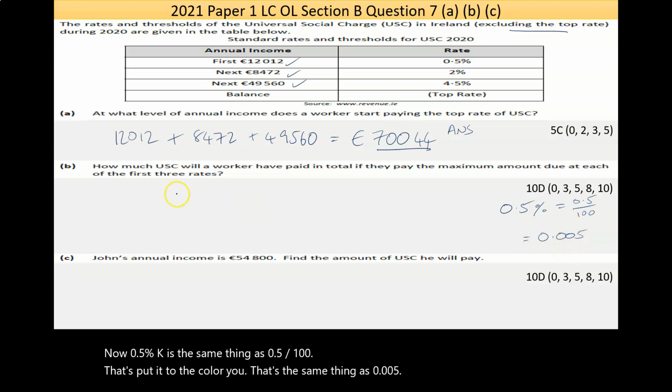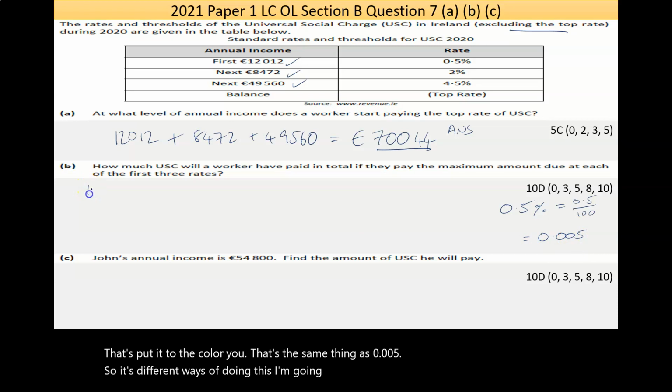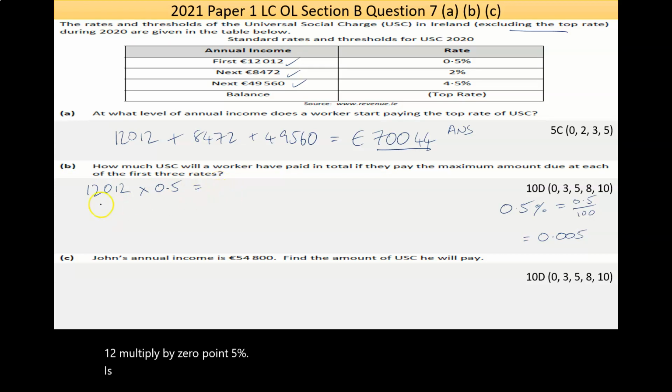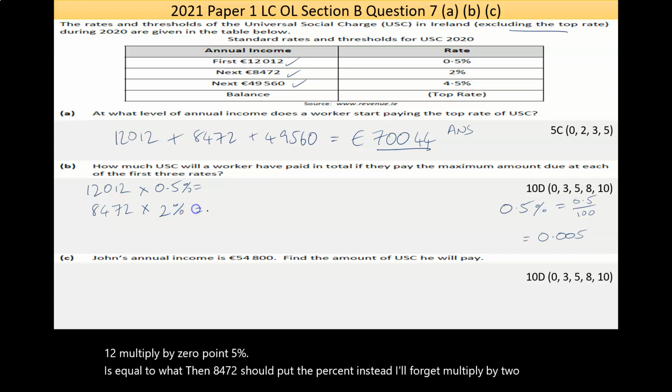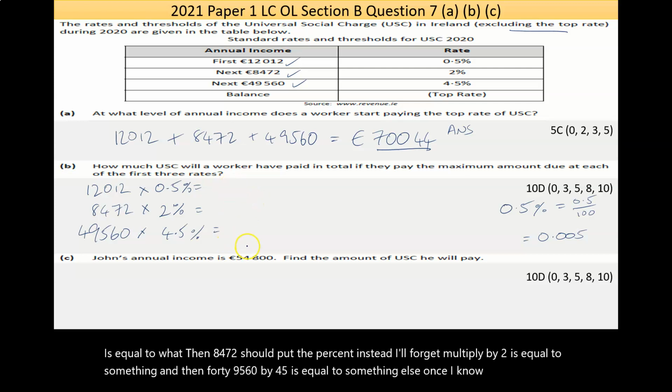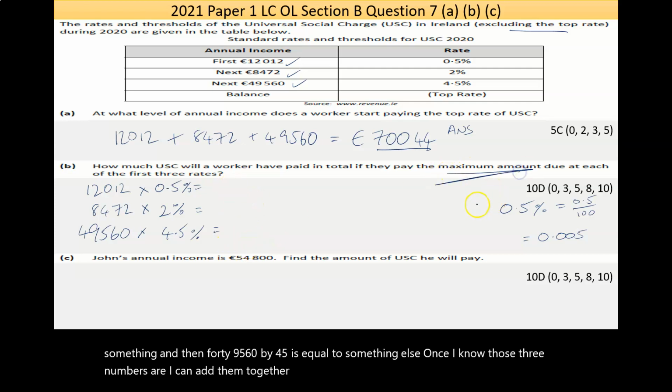So there are different ways of doing this. I'm going to do it the way I probably would. So 12,012 multiplied by 0.5% is equal to what? Then 8,472, I should put the percent in so I don't forget, multiplied by 2% is equal to something. And then 49,560 by 4.5% is equal to something else. Once I know what those three numbers are, I can add them together, and that's the maximum amount.